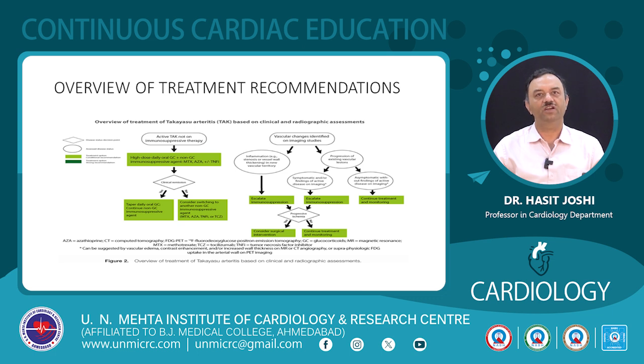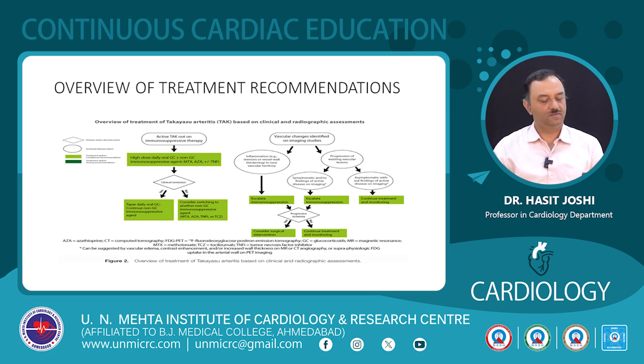Vascular changes identified on imaging studies: if the patient is symptomatic, you have to go for increasing dose of immunosuppression and steroids. However, even after this, if it does not respond, then we have to consider surgical therapy. So in consultation with the rheumatologist, surgical intervention was planned in the form of PTA to the abdominal aorta.